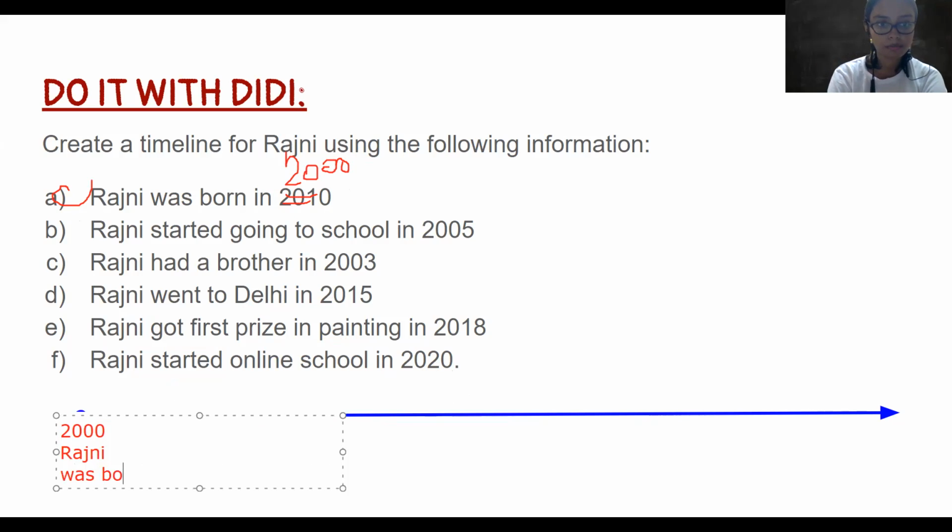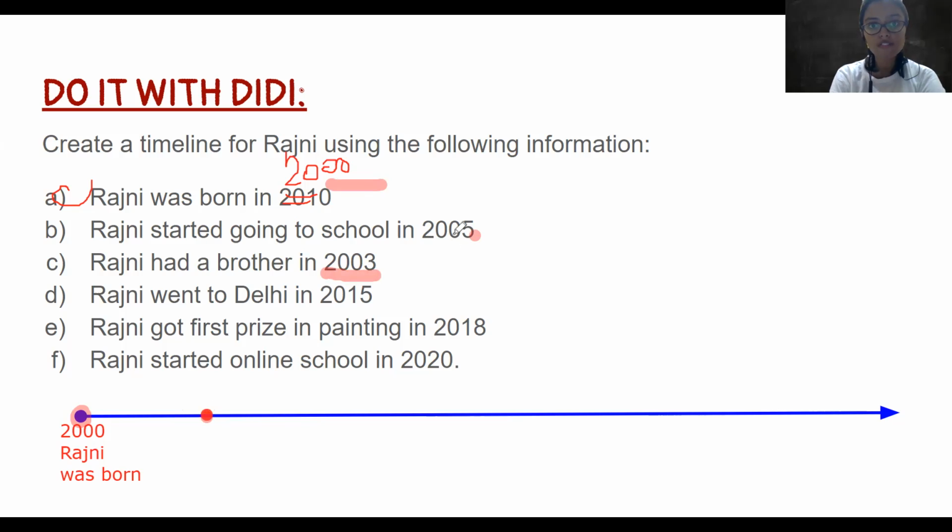Rajni was born. This is the first month. Next thing, 2000 के बाद कौन सा year दिख रहा है? Not 2005, 2003, right? So I'm going to mark 2003 year. Why not 2005? क्योंकि 2005 से पहले 2003 आता है. So what happened in 2003? Rajni had a brother.